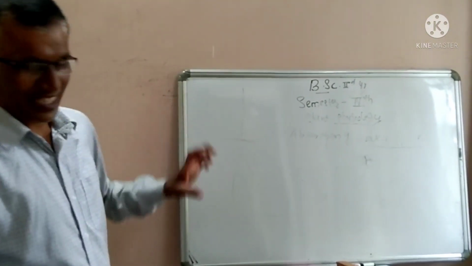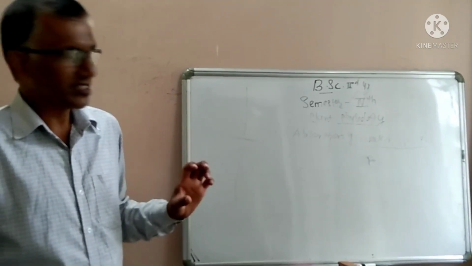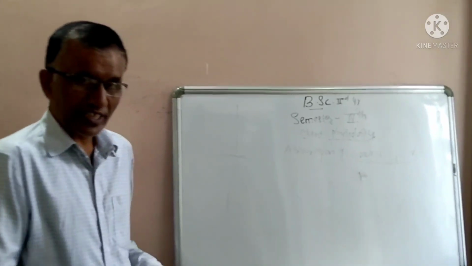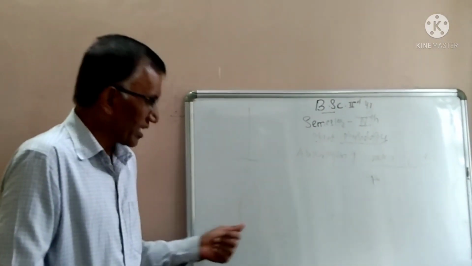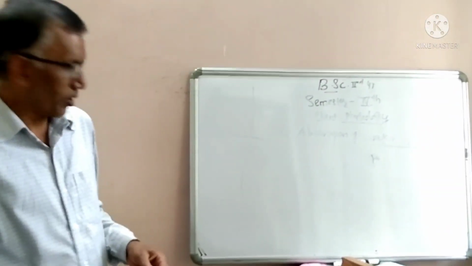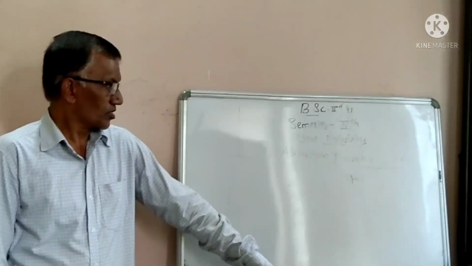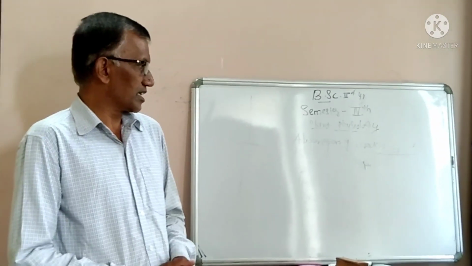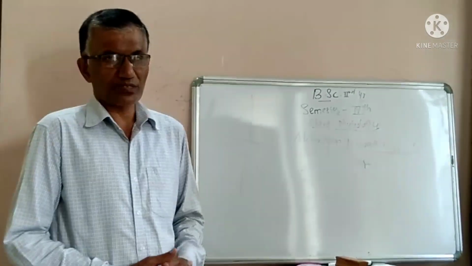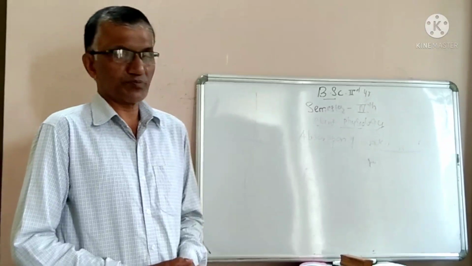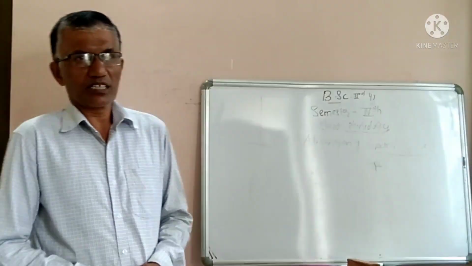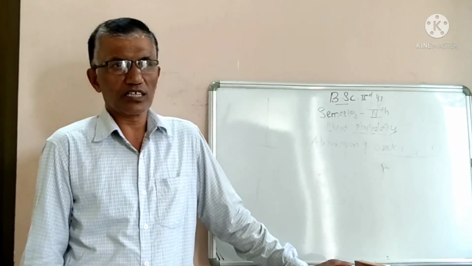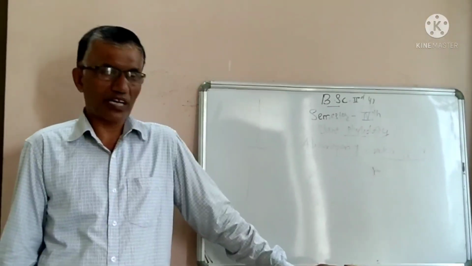A dicot plant has a prominent root. Today we are dealing with absorption of water by plants, absorption of minerals by plants, and the third aspect, the physiological role and practical application of these minerals in plants.